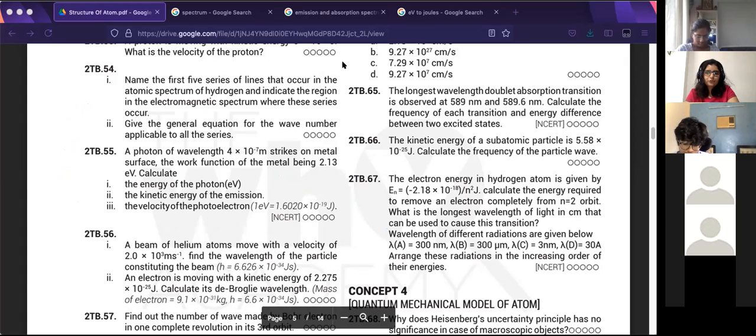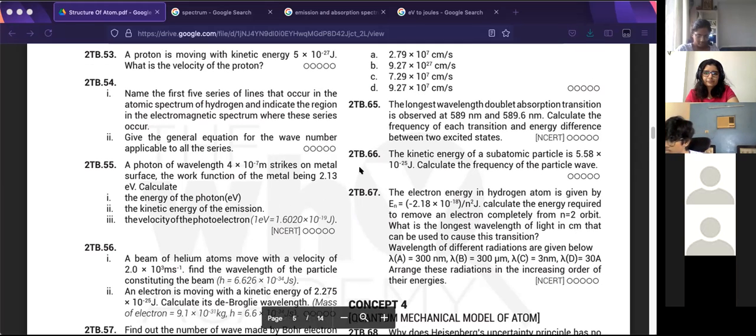Then there is one more development beyond the photoelectric effect related to spectrum. This is again an important thing. The developments leading to Bohr's model are Planck's theory, then this, and then spectrum.